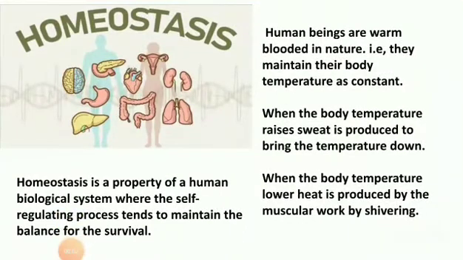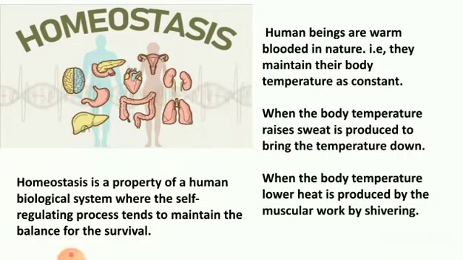First, homeostasis. What is homeostasis? In biology, homeostasis is the state of steady internal physical and chemical conditions maintained by living systems. So, homeostasis is nothing but a state of steady. Homeostasis is a property of a human biological system where the self-regulating process tends to maintain the balance for survival. The regulation takes place in a defined internal environment, that is, mammals.